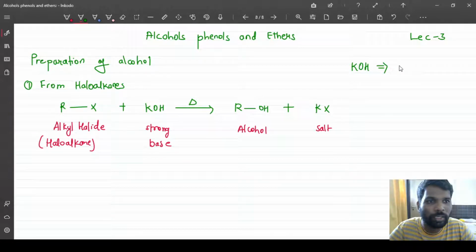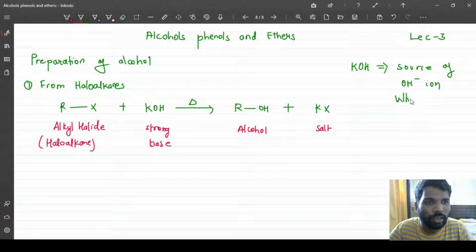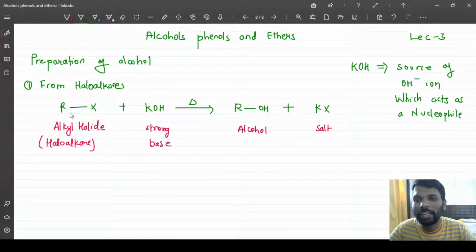KOH is a source of OH minus ion, which acts as a nucleophile.